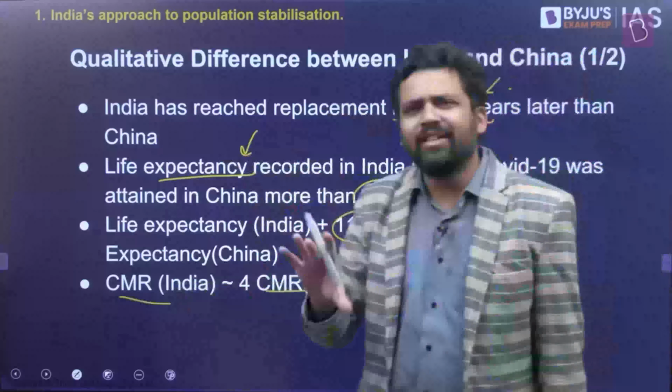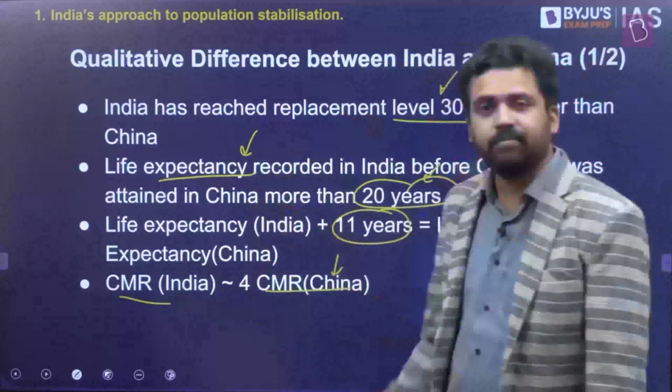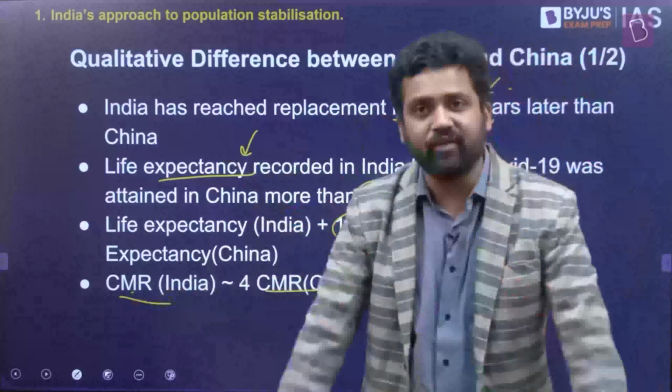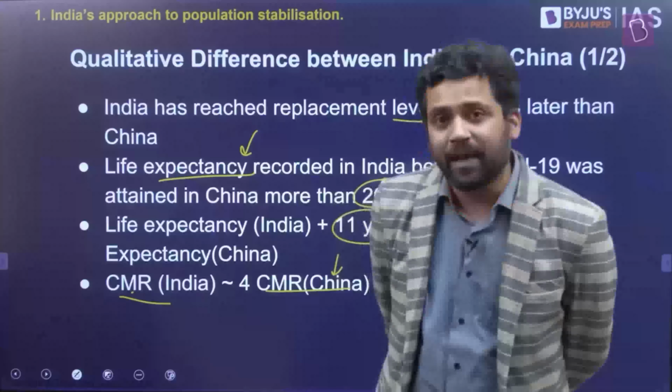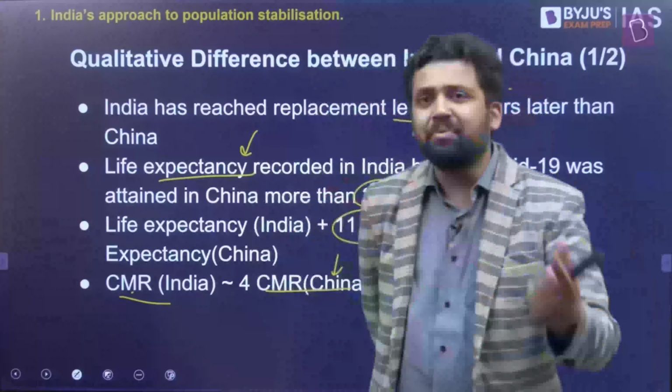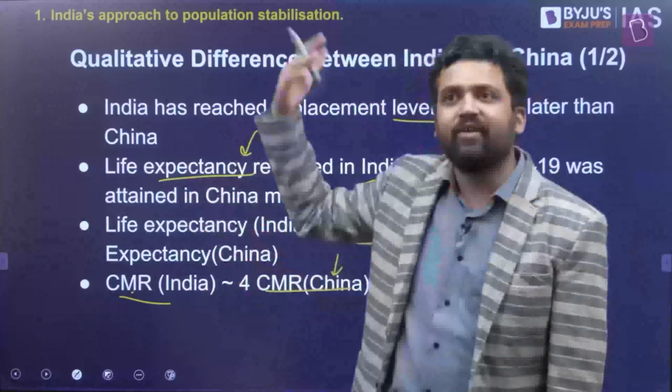If you look at child mortality rates, for those in the age category 0 to 5, the child mortality rate in India is 4 times that in China. Child mortality rate, CMR: among those 0 to 5 years, how many children are not likely to survive beyond 5 years? That is the child mortality rate, and in India it is 4 times that of China. So the point here is, many times we compare India with China, but if you look at different socio-economic indicators, health indicators specifically, China is way ahead of India. Things that India is achieving right now, China achieved 20 or 30 years back.